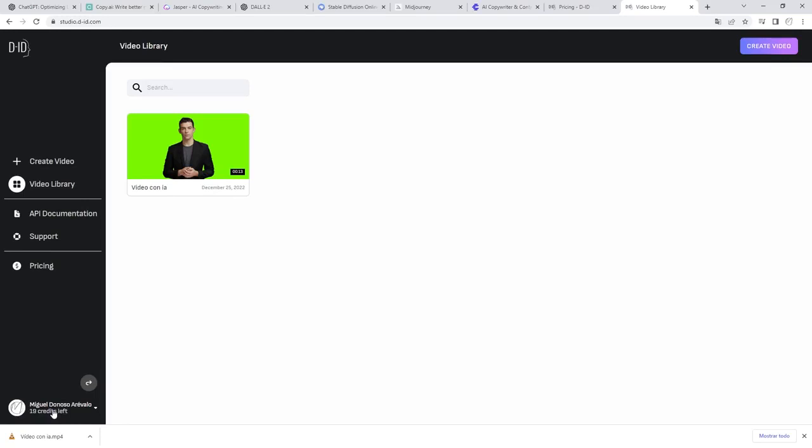They give us 20 extra credits for each account. If you only want to record 2 or 3 small videos, perhaps you will not have enough with a single account. The trick is as simple as having multiple accounts. You can have several accounts and register them with each of the accounts. And so you will have the 20 credits for each account. You can also use a trick that I will explain to you on the channel on how to have an infinite number of accounts with a Gmail account. Then with the same account, all the emails would arrive to that account. You can sign up.